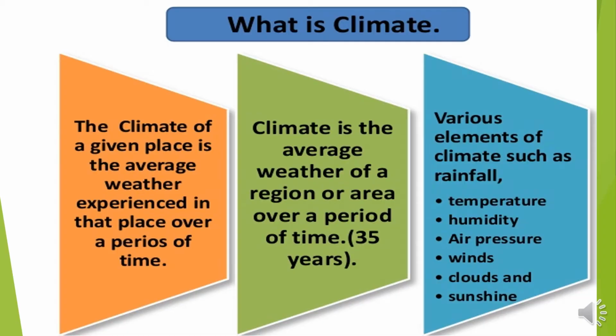Okay, what is climate? The climate of a given place is the average weather experienced in that place over a period of time. Climate is the average weather of a region or area over a period of time, 35 years. Various elements in climate are rainfall, temperature, humidity, air pressure, winds, clouds and sunshine.